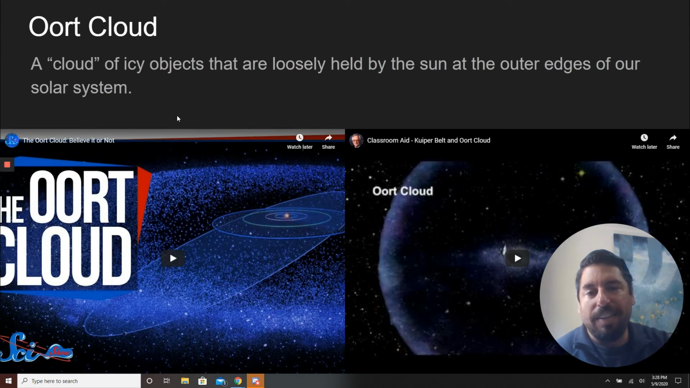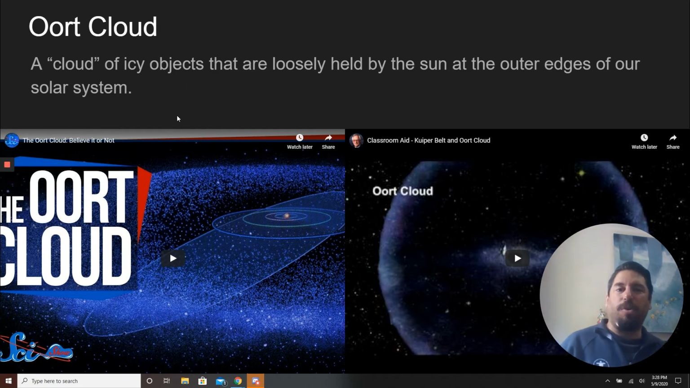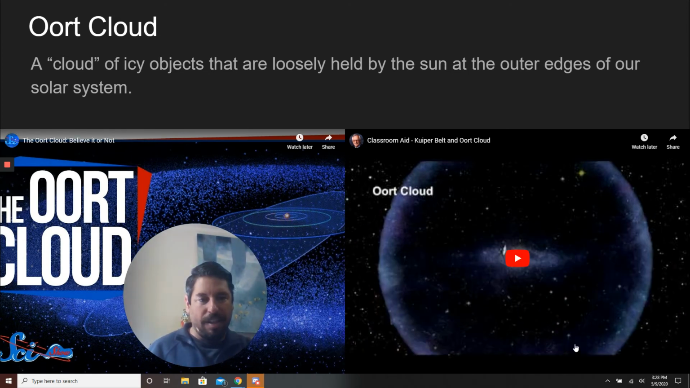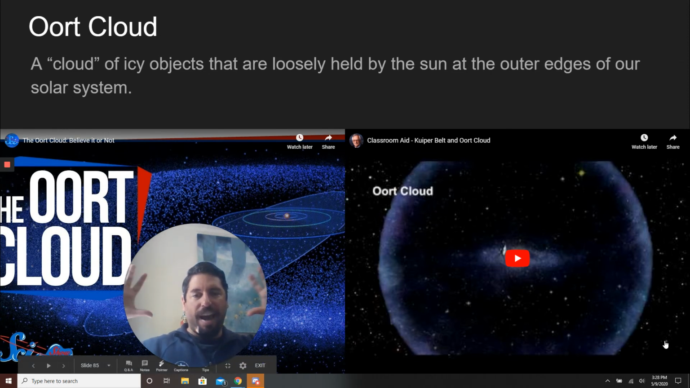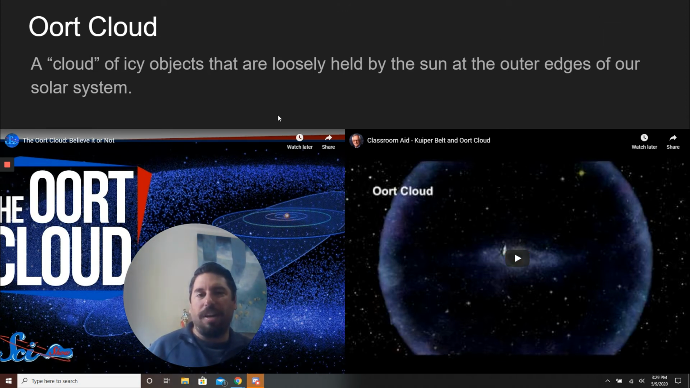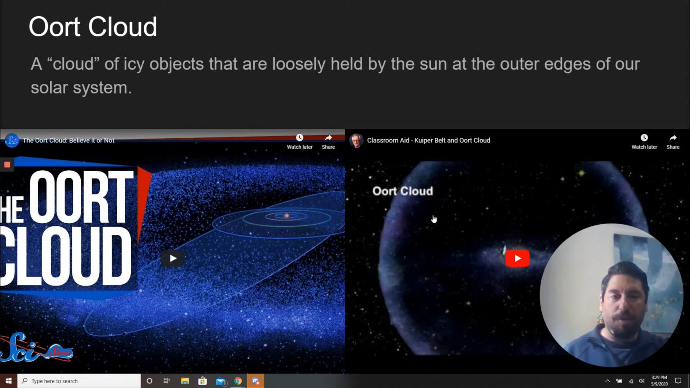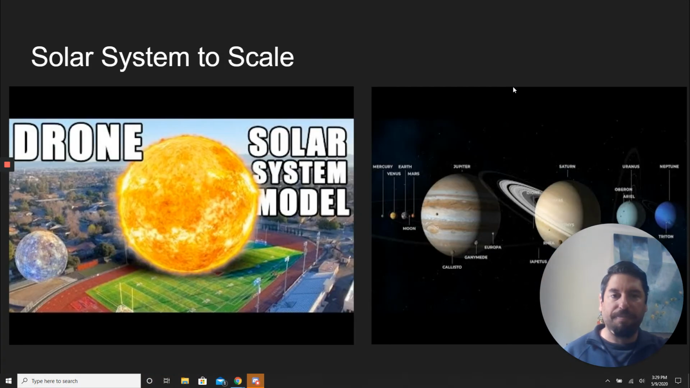And then finally, the last thing that's out in the solar system is the Oort cloud. And the Oort cloud, you can kind of see it here. It's kind of like this cloud of very icy objects, and it's on the very outside of the solar system. And we think the Kuiper Belt and the Oort cloud is where a lot of the comets come from. They come from far away outside areas, which is why they're kind of like icy, dirty snowballs. So a couple more videos talking about the Oort cloud here and here.